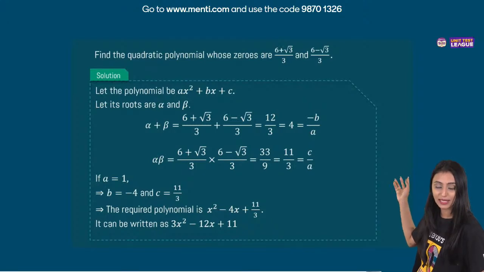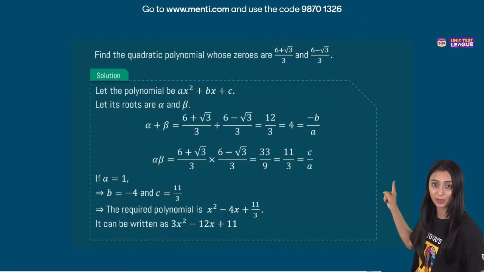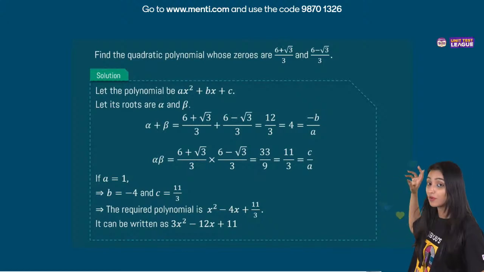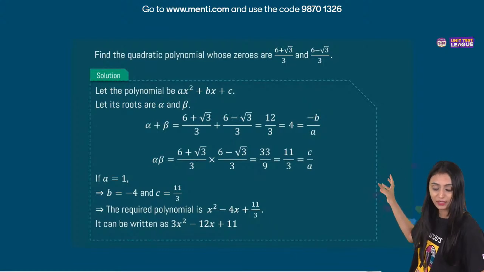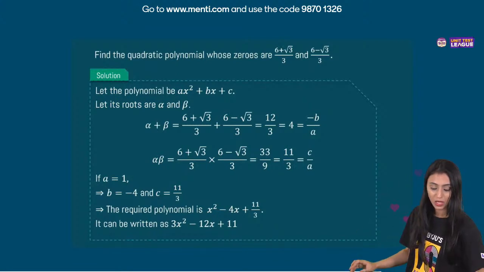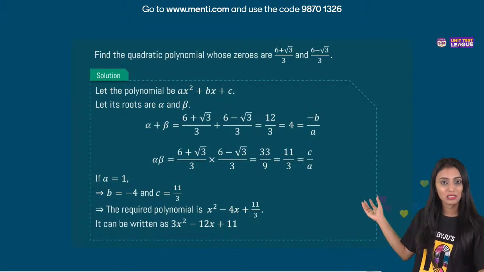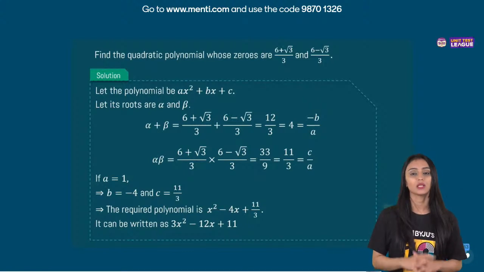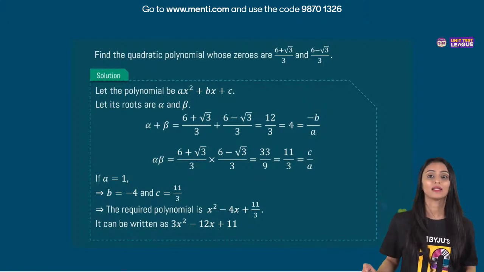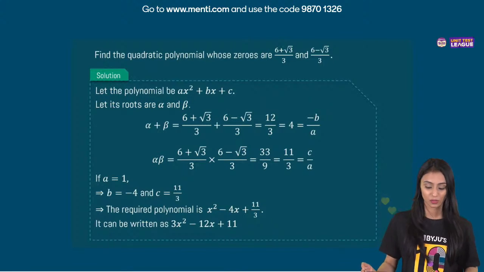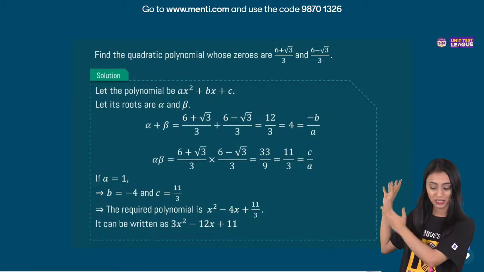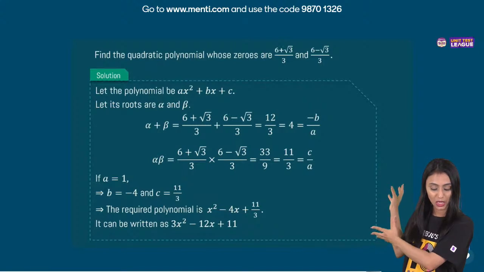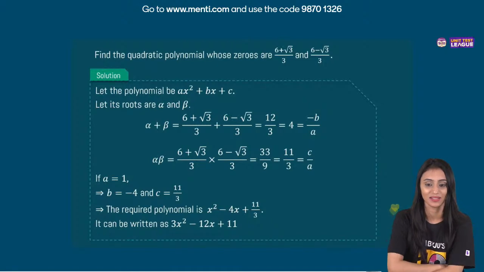Roots are alpha and beta. As I said, sum and product is not given. First, you have to add them up to find out the sum of zeros. You have to multiply them to find out the product of zeros, right? When you add them, you will get 4. When you find out the product, that will be 11 by 3. One way is that we find out the values of a, b, c. The other way is that we simply use the formula: k times x square minus sum of zeros times x plus product of zeros. Let's put everything there. You will get x square minus 4x plus 11 by 3. If I multiply this by 3, I'll have 3x square minus 12x plus 11.